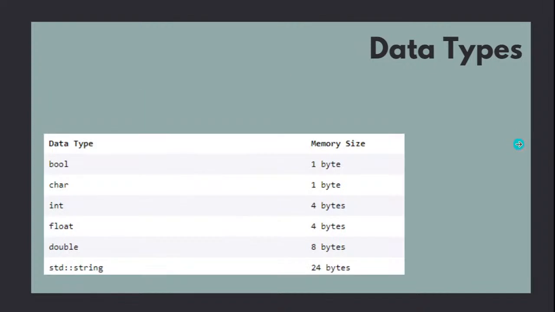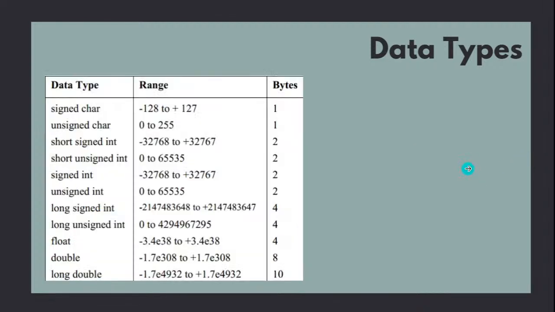Now, when we talk about data types, we have different data types and modifiers as well. We have seen integer. Generally an integer takes 4 bytes of memory size. When you try to store any integer, it will take 4 bytes of memory in C++. Please remember this. There is a way to find that as well. We'll be seeing that later. 4 bytes is allotted for the integer data type.